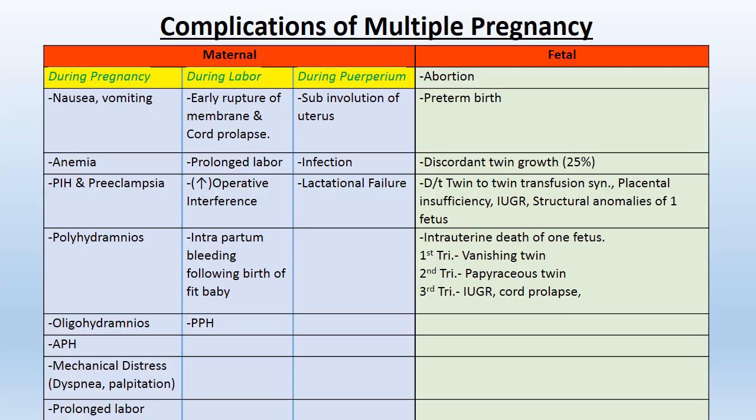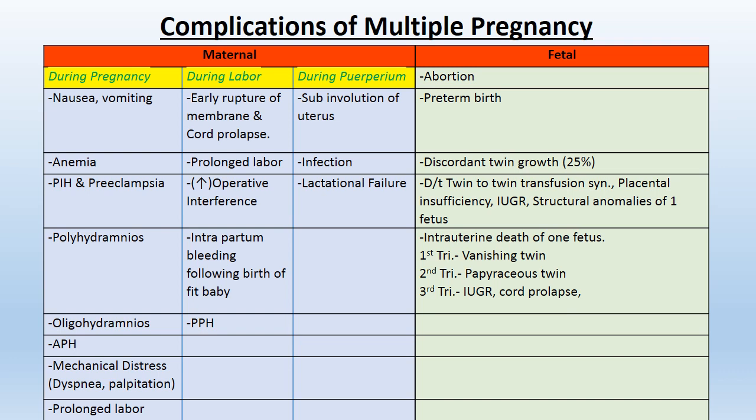Complications of multiple pregnancy. The complications may be maternal or fetal. Maternal complications may arise during pregnancy, during labor, or during puerperium. During pregnancy, the complications are nausea, vomiting, anemia, preeclampsia, polyhydramnios, oligohydramnios, antepartum hemorrhage, mechanical distress like dyspnea and palpitation, and prolonged labor.